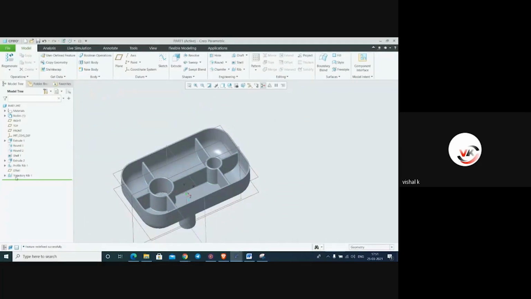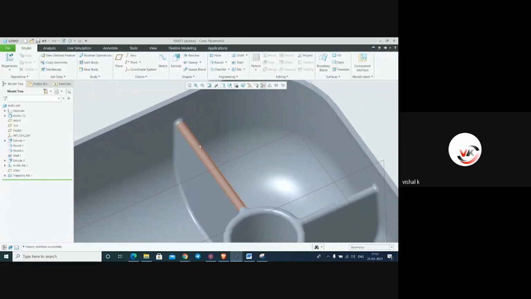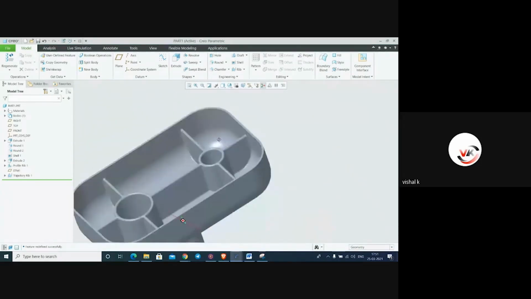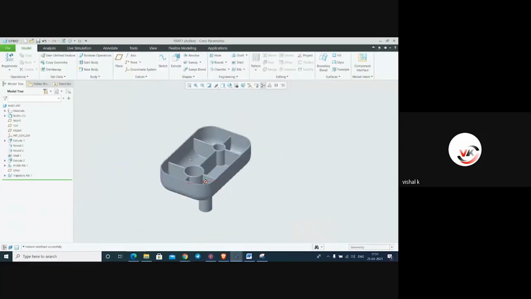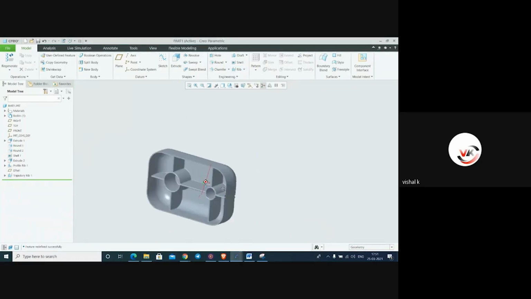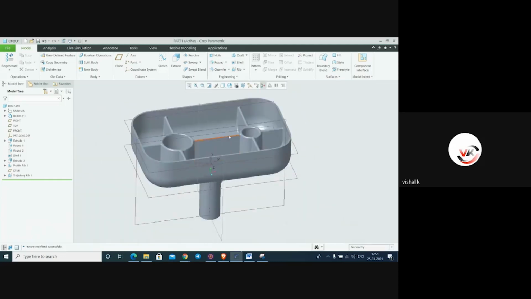We have removed this error because of this low thickness, and this round it is. This is the part after completion of this shell and trajectory rib. Okay.